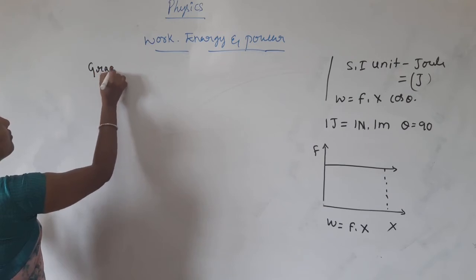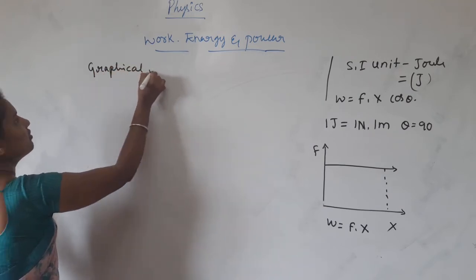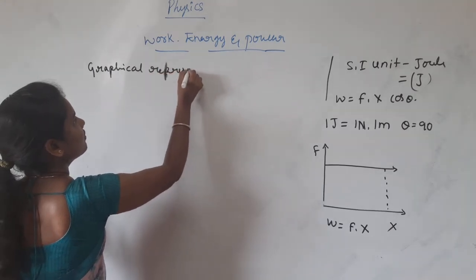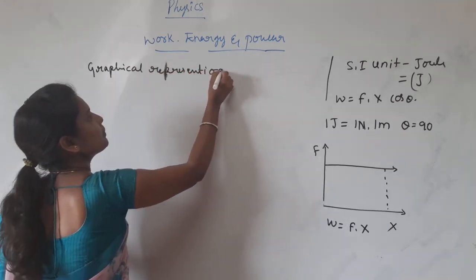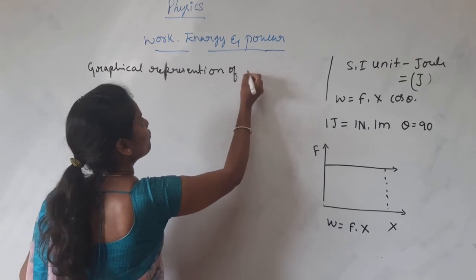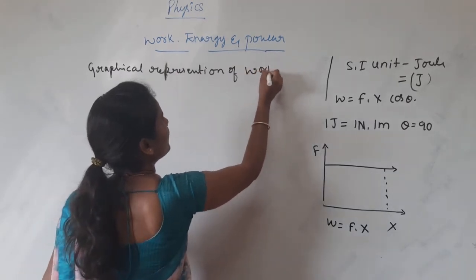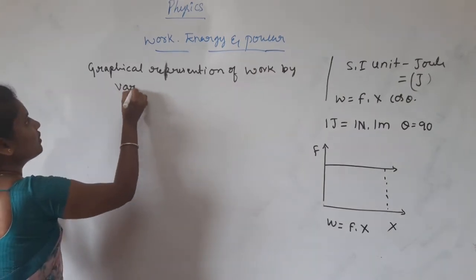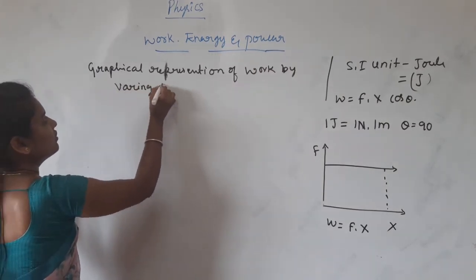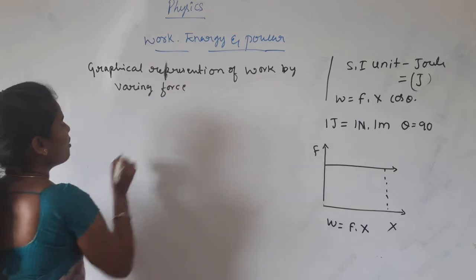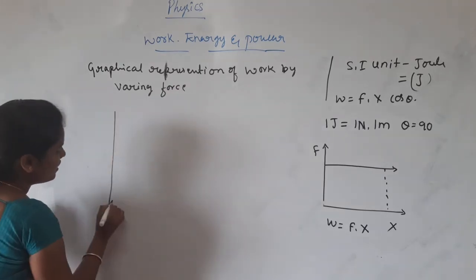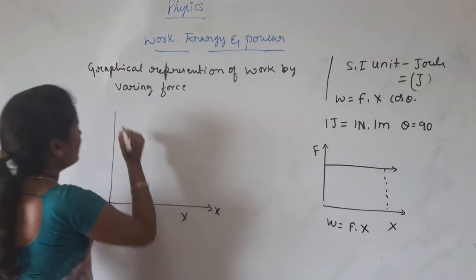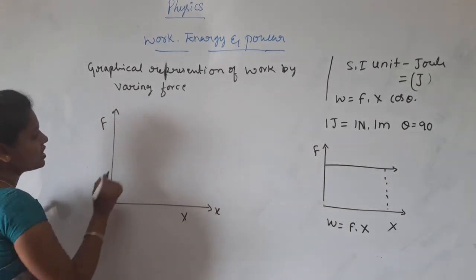Similarly, the graphical representation of work done by a varying force. The graph is like this. On the x-axis is displacement, and on the y-axis is force.